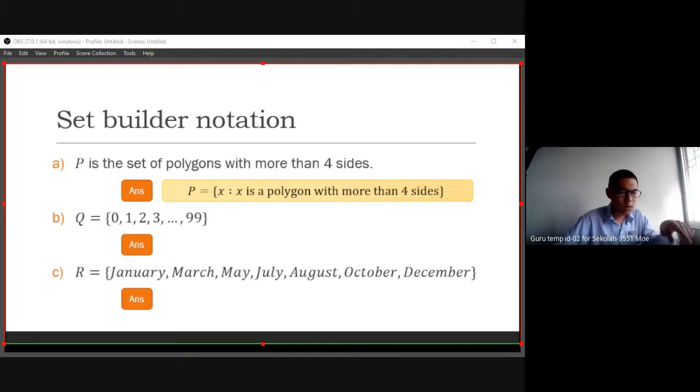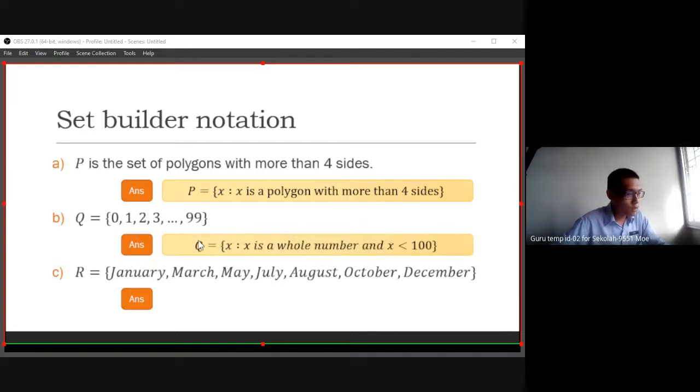No need for Y, need Z, M, N, O, P. But in other questions, or sometimes, we can write down Y, because maybe there are two different ways. We have P, we have Q. If this one says X, this one we use Y element like that. But normally we use X enough.